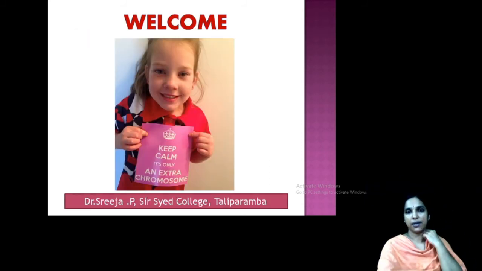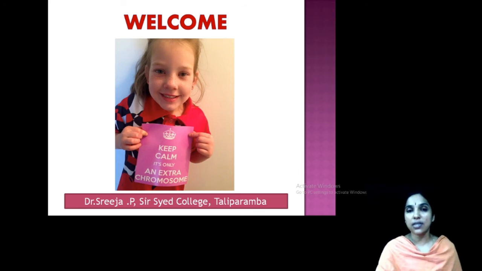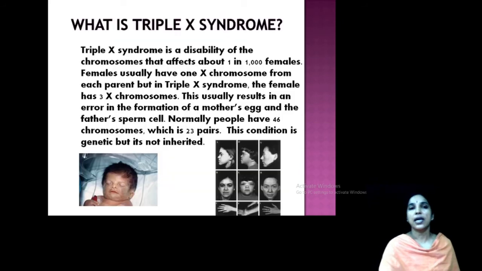Now let us move on to another important disease, that is about an extra chromosome. You can see from the picture an extra chromosome, not like that of trisomy. This is an extra chromosome in the X, that is triple X syndrome. So we discussed fragile X syndrome, and now we are moving to triple X syndrome. The term itself indicates triple. What do you mean by triple?